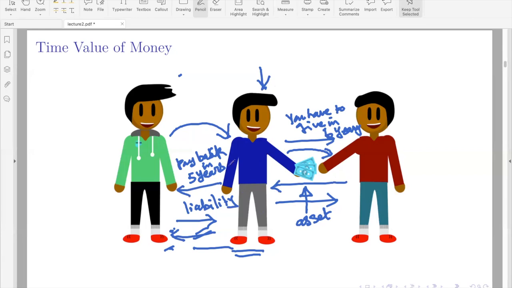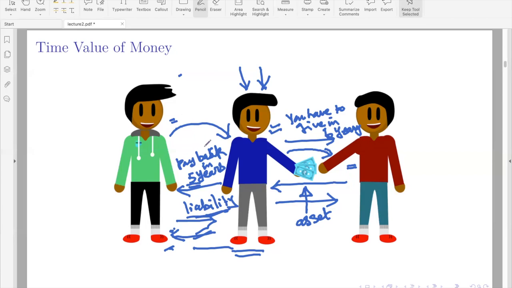But what happens? He has to pay money in 5 years, but this person will give only after 6 years. Therefore, there is a mismatch of 1 year, right? Therefore, this person will not be able to pay the money to this person. That is, he cannot meet the liability in this case. Okay, therefore, he has to give his promises very carefully on both sides, both on the lending side as well as on the borrowing side.